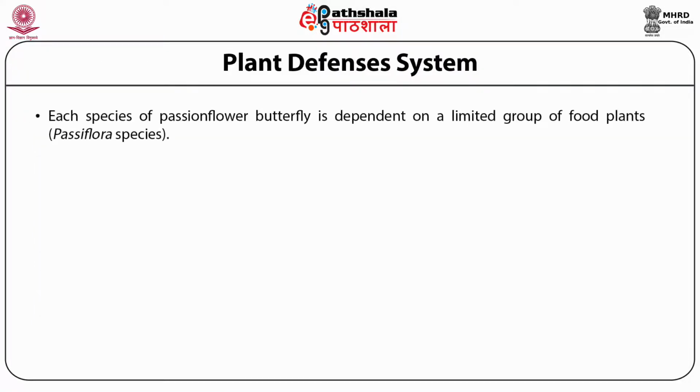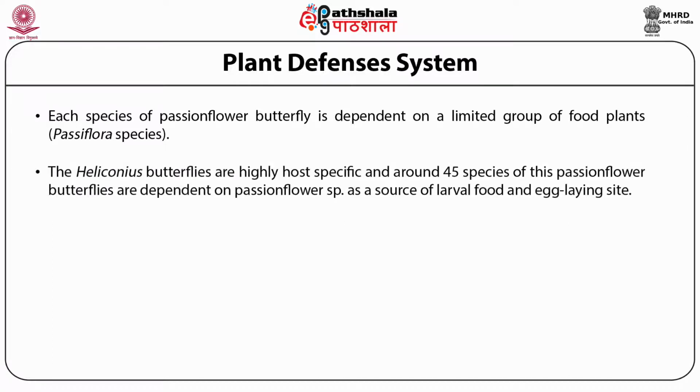Each species of passion flower butterfly is dependent on a limited group of food plants, Passiflora species. The Heliconius butterflies are highly host-specific, and around 45 species of these butterflies depend on passion flower species as a source of larval food and egg-laying sites.